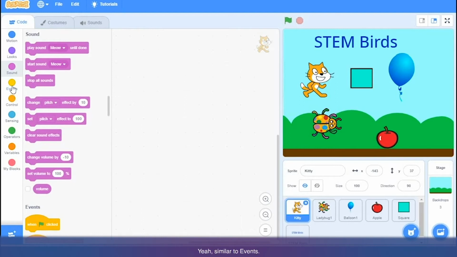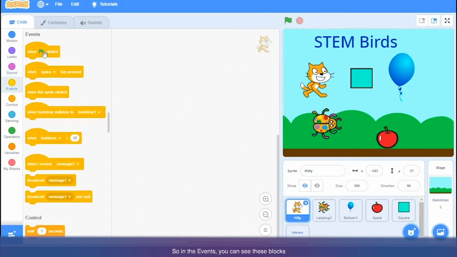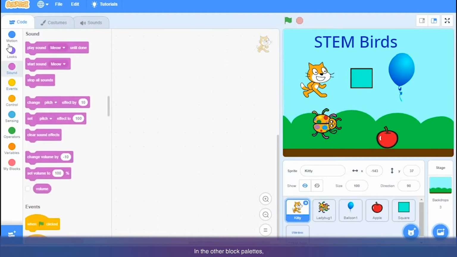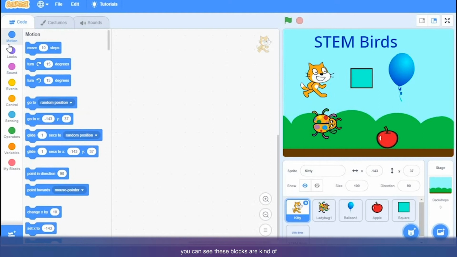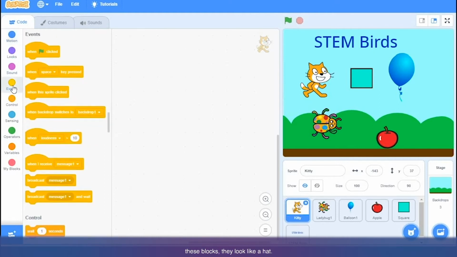Similarly, events. In the events you can see these blocks are a little bit different than other blocks. In the other block palettes these blocks are kind of rectangle blocks, and in events these blocks look like a hat. That's why these blocks are called hat blocks, because one of these blocks will always go on top of your script.